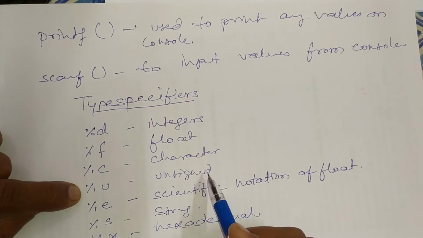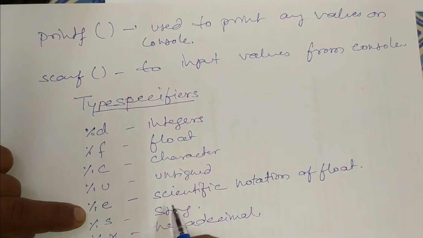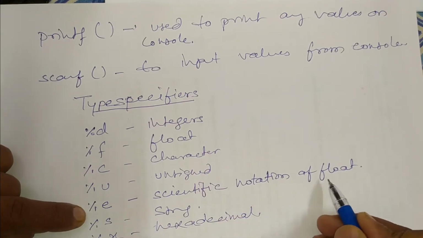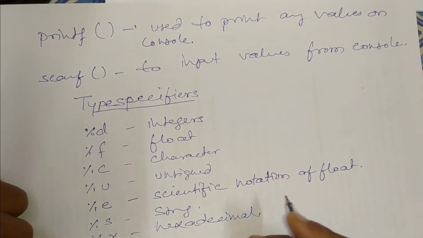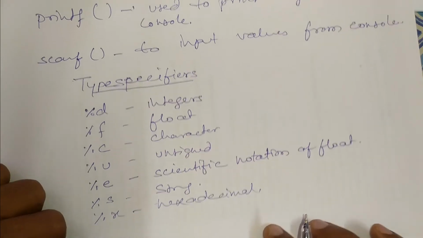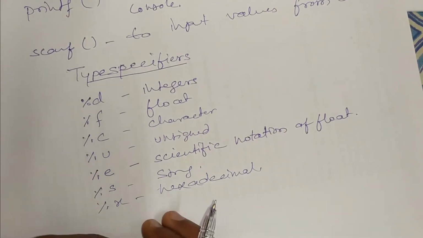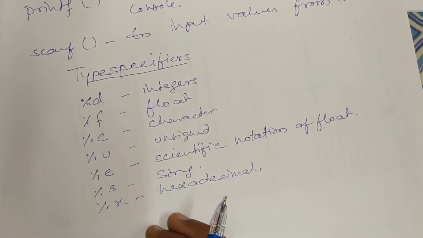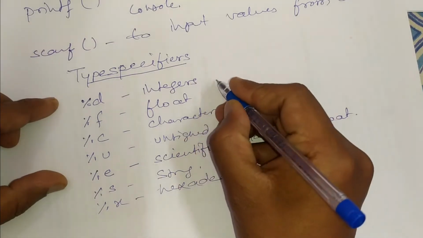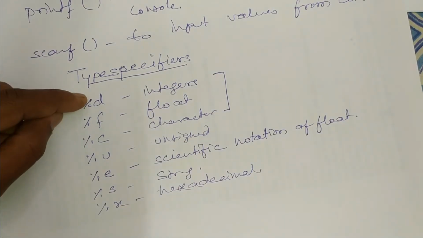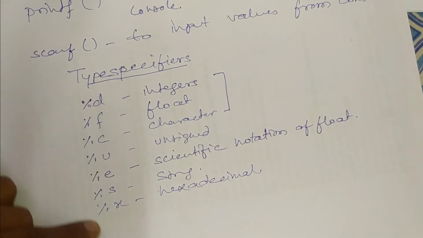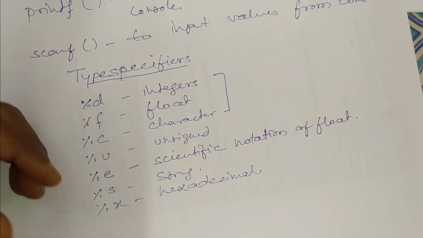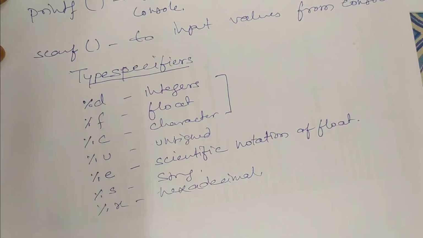Unsigned deals with memory addresses. %e means scientific notation of any float value. %s is string, %x is hexadecimal. In the same way, there are so many other type specifiers which we should know with time. Initially, we should know at minimum these three: %d for integer, %f for float, and %c for character. The rest you will learn and use after a lot of practice.